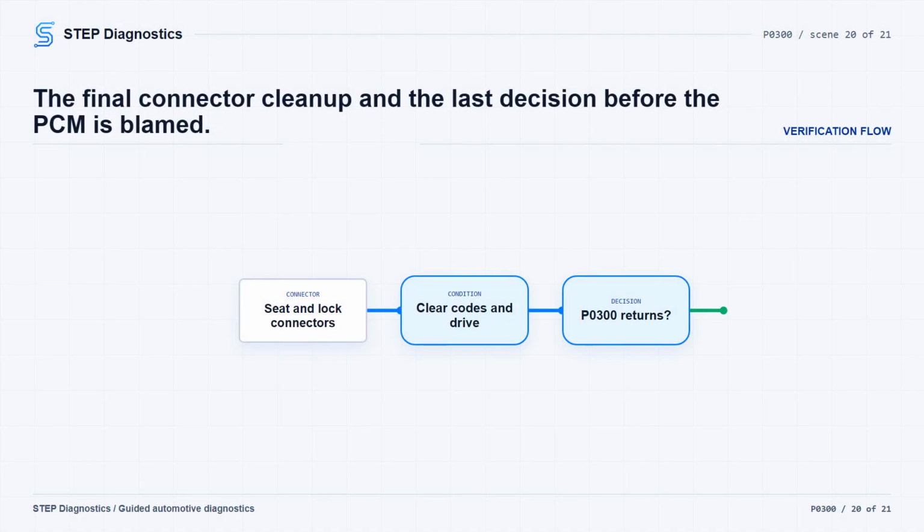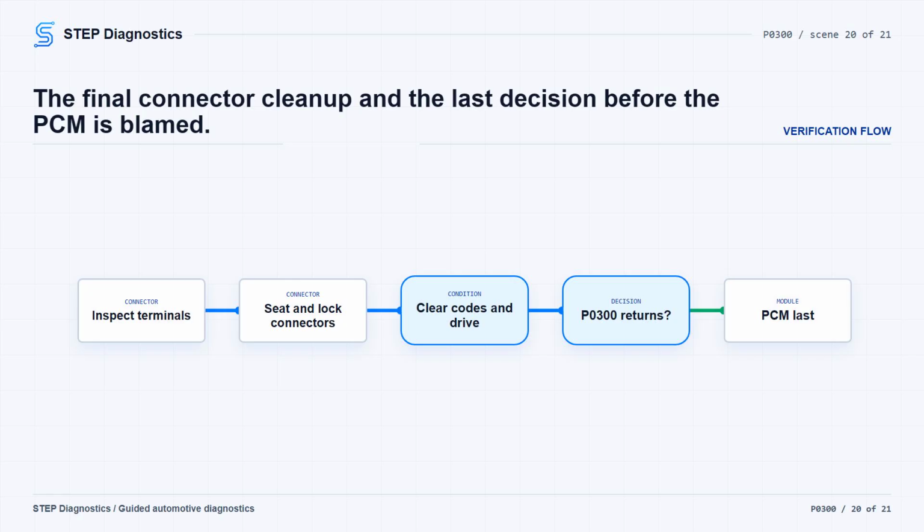Before condemning the PCM, handle any applicable updates. Then inspect the PCM connectors, related inline connectors, component connectors, and the terminal fit. Look for poor seating, damaged locks, corrosion, water intrusion, weather seal damage, bent terminals, heat discoloration from poor contact, pushed back terminals, spread terminals, and weak terminal tension. Repair any connector or terminal problem you find. Reconnect everything fully. Make sure the locks are engaged, clear the codes, and operate the vehicle under the monitor conditions.